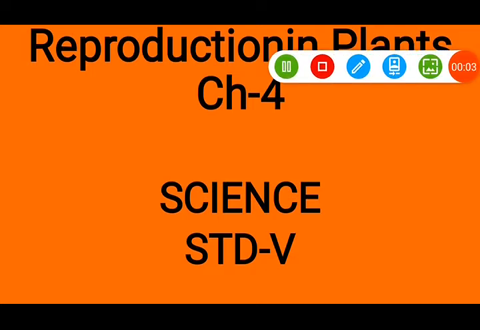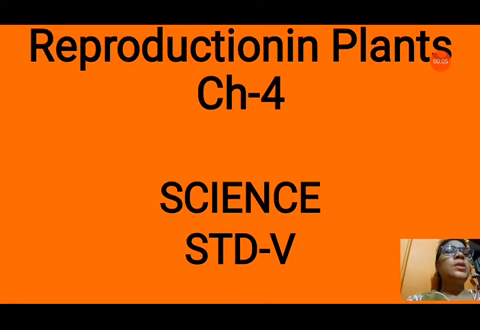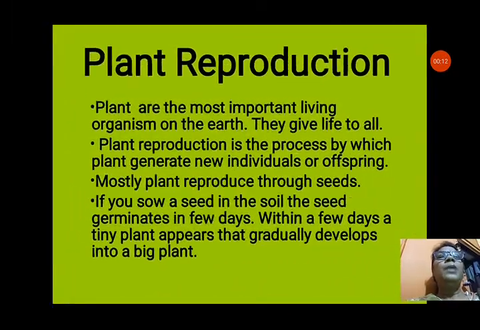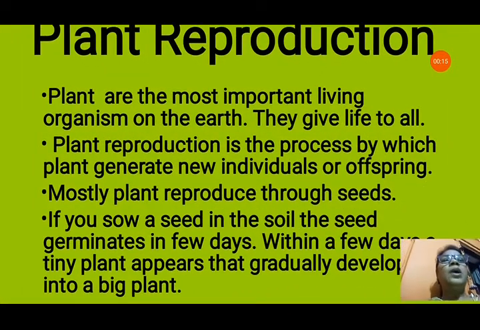Today we will start a new chapter, chapter 4, reproduction in plants. First of all, we start seeing what is reproduction. Plants are the most important living organisms on the earth. They give life to all organisms on the earth. Plant reproduction is the process by which plants generate new individuals or offspring. Any animal or plant, when it produces new individuals like itself, it is called reproduction.